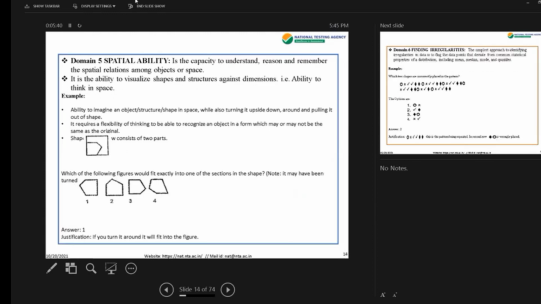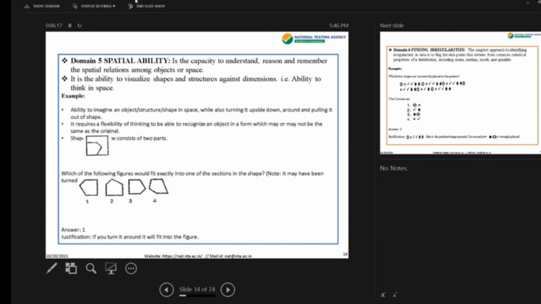Domain 5, spatial ability, ability to visualize shapes and structures against dimensions, that is ability to think in space. And the question is given, which two shapes are incorrectly placed in the pattern, and which of the following figures, the shape it consists of two parts. Which of the following figures would fit exactly into one of the sections in the shape? Note, it may have been turned. So answer is given and the justification.